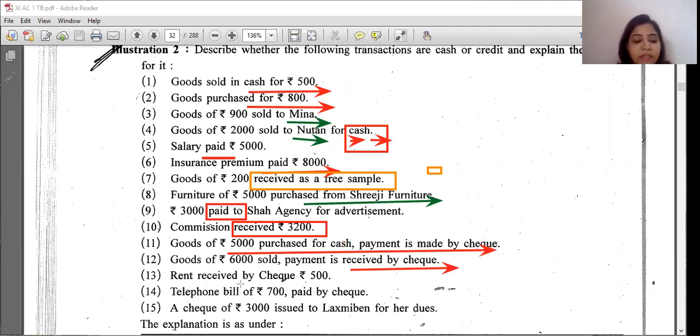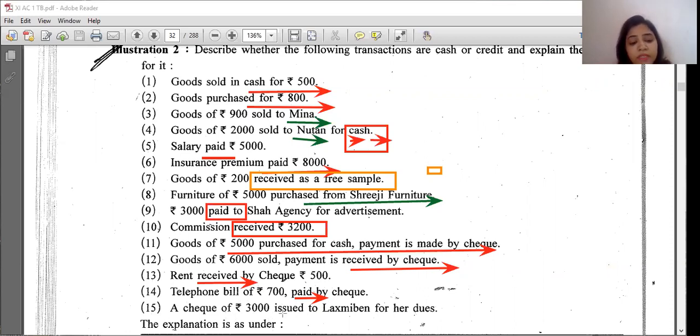Rent received. So what is the highlight of the word? If it's cash or check, we don't need to go into whether it's cash or check. But the word received gives us a clear idea that it is a cash transaction. Telephone bill of 700 paid by check. Paid, so it's a cash transaction. Is it clear? But bank is affected. The bank balance decreases.